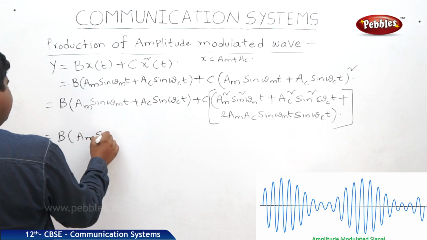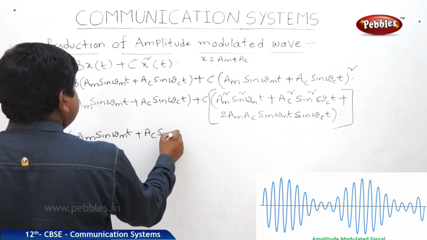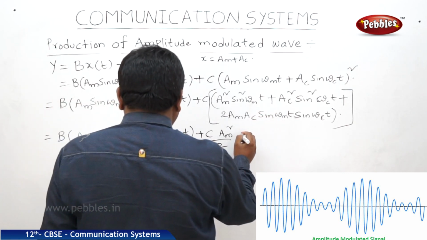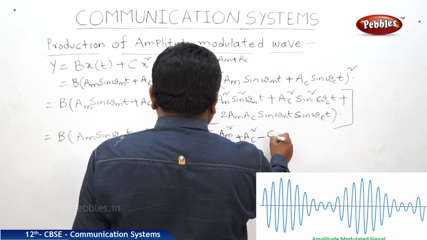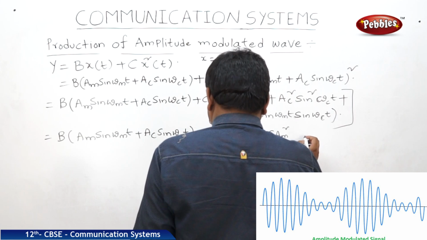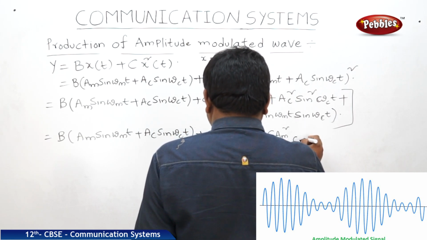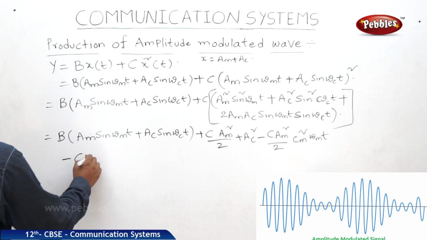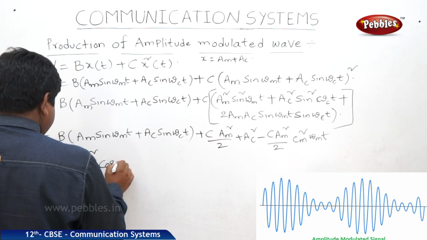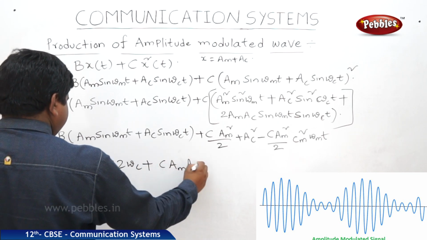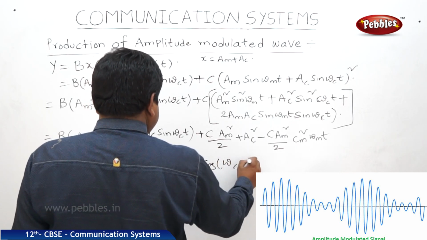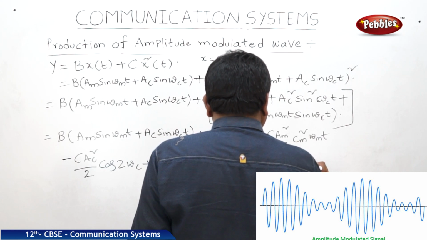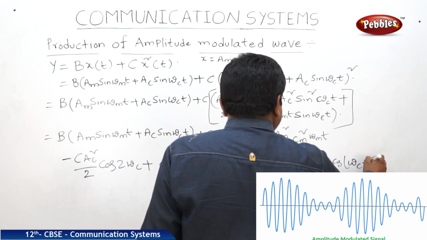b into AM sin omega mt plus AC sin omega ct, plus c AM square by 2 plus AC square minus c AM square by 2 into cos 2 omega mt, minus c AC square by 2 cos 2 omega ct, plus c AM AC cos of omega c minus omega m into t, minus c AM AC into cos of omega c plus omega m into t.